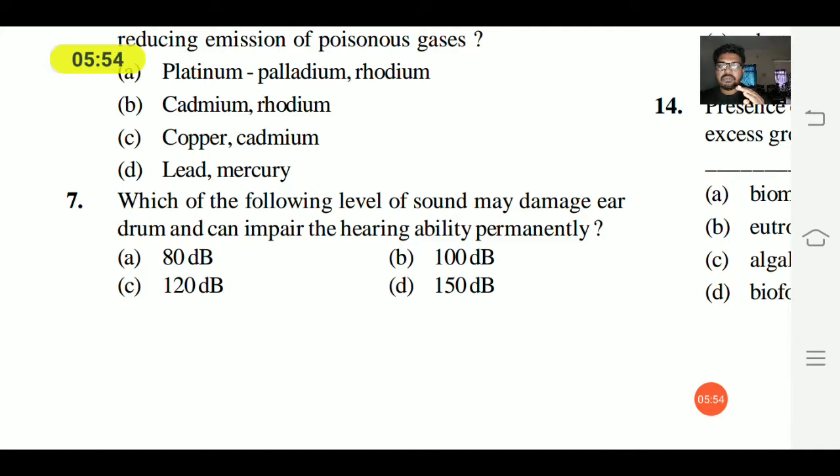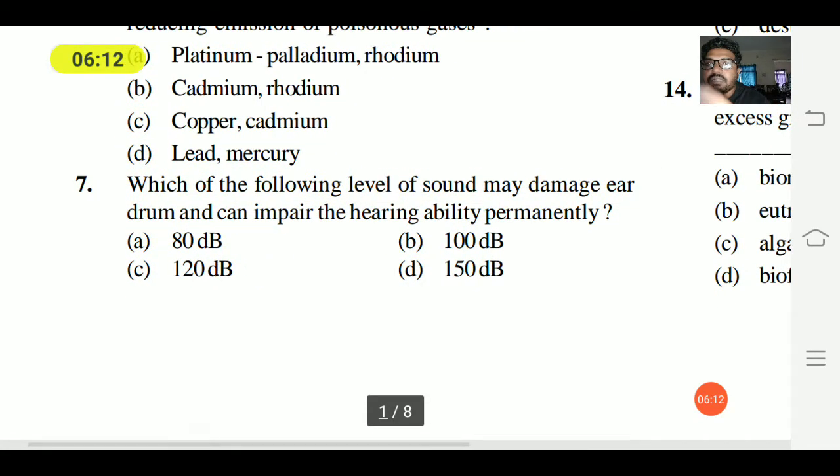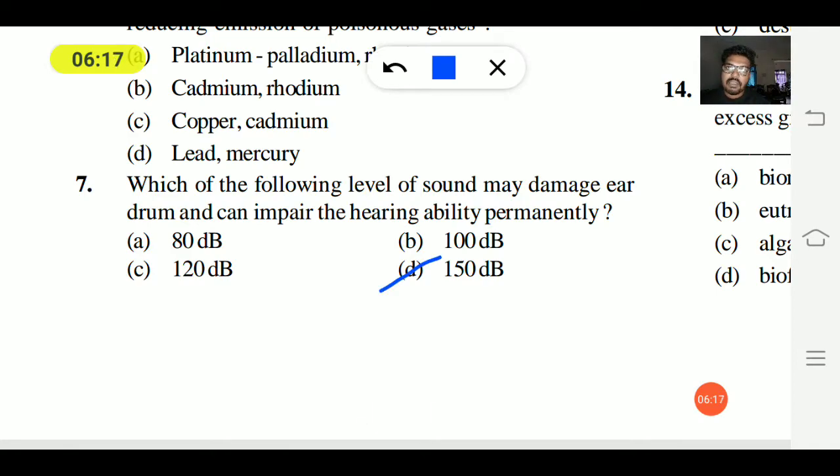What is the level of the sound? Option A, 80 decibel; option B, 100 decibel; option C, 120 decibel; and option D, 150 decibel. So 150 decibel is the sound that may damage our eardrum if we hear 150 decibel or more. If you hear that, we will lose the power of hearing.